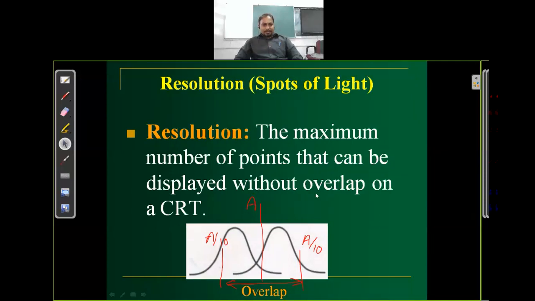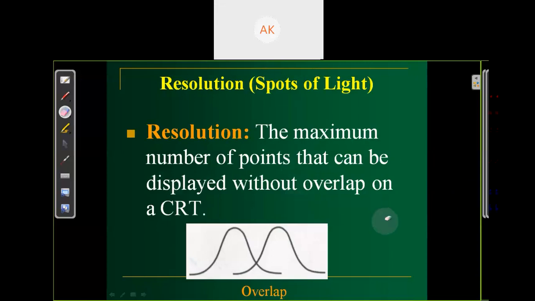Resolution, as we discussed, is the maximum number of points that we can display without overlap on the CRT. Like these are two spots of light produced in two different places, and at this intersect point, it should be 60% of the highest energy of this spot.